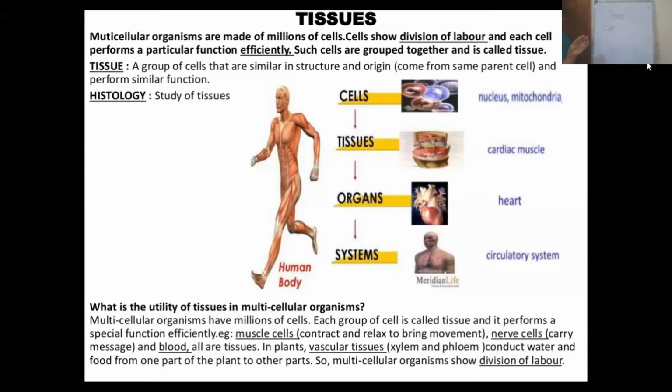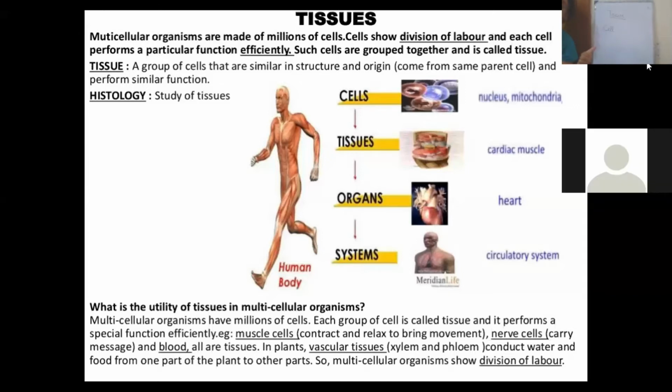There are very few differences between the plant and animal cell. The biggest difference is the presence of a cell wall in the plant cell and its absence in the animal cell.